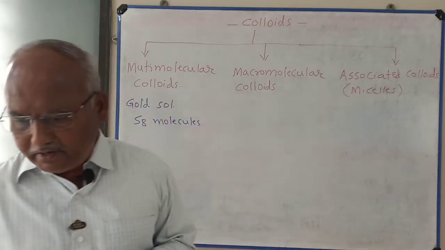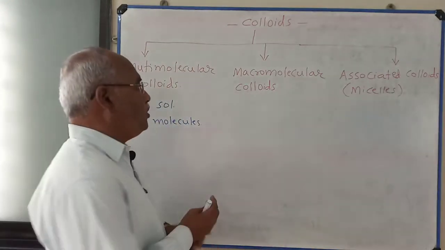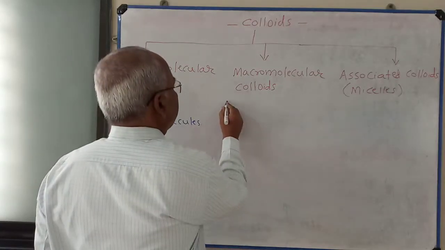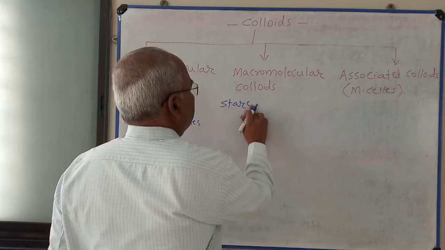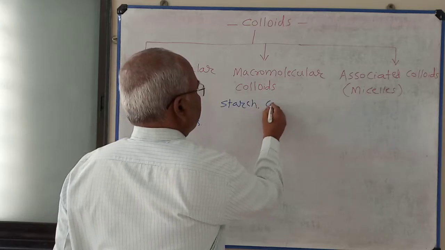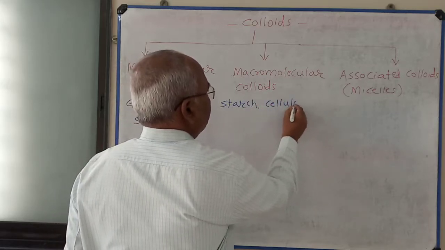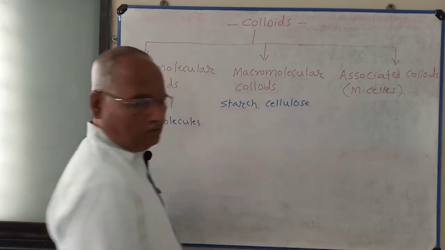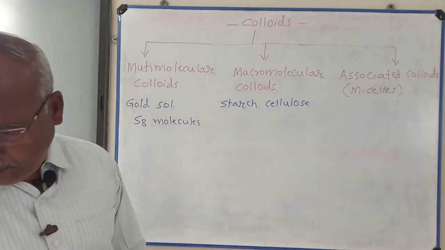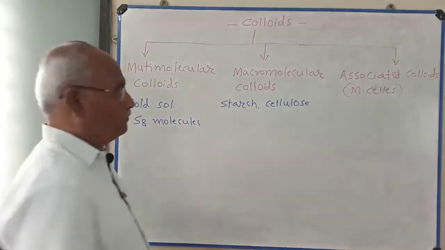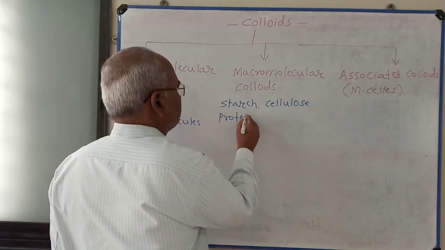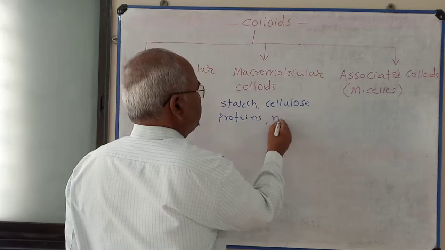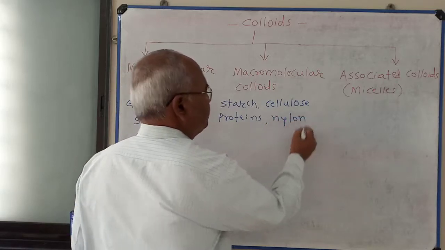For example, starch, cellulose, proteins, nylon, etc.